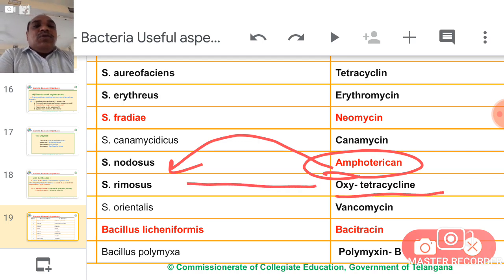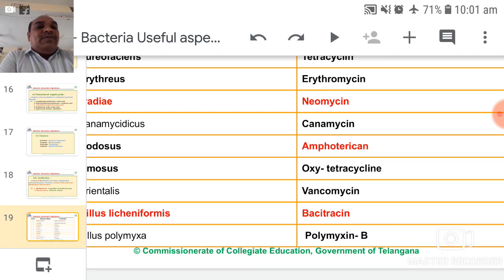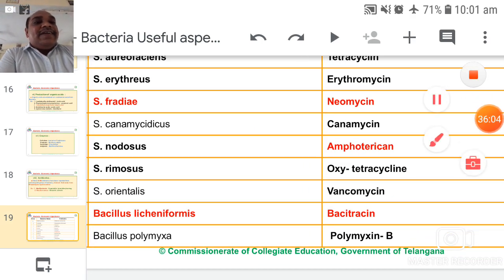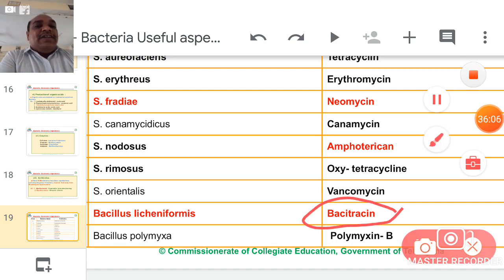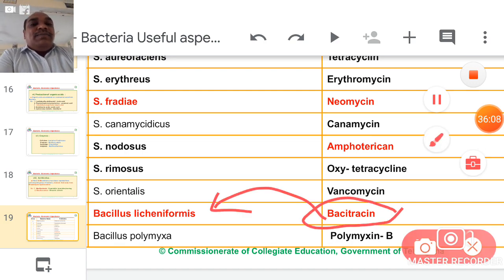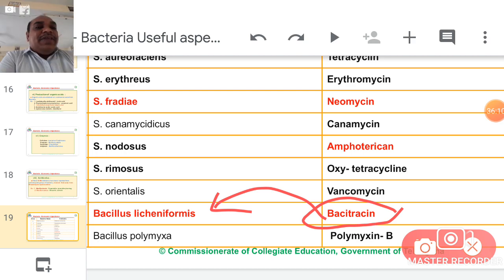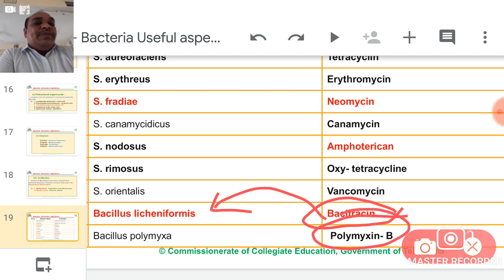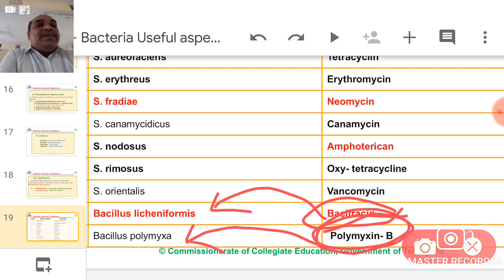Oxytetracycline: Streptomyces rimosus. Vancomycin: Streptomyces orientalis. Next important one, given in MSc entrance: bacitracin, obtained from Bacillus licheniformis. Polymyxin B, given in BEd entrance, is available from Bacillus polymyxa.